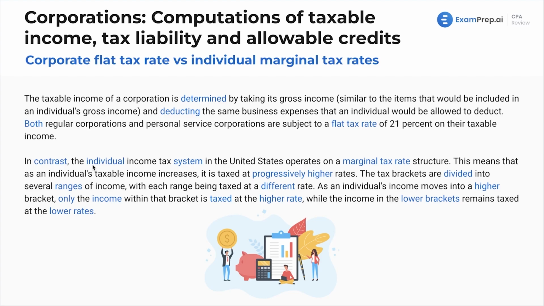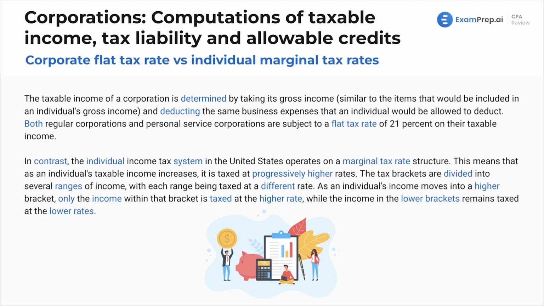However, in contrast, the individual income tax system in the US operates on a marginal tax rate structure. This is just another reminder. We saw this in individual income tax, but I would be generally familiar with the individual tax brackets and understand how that works. This means that as an individual's taxable income increases, it's taxed at progressively higher rates. The tax brackets are divided into several ranges of income, with each range being taxed at a different rate. As an individual's income moves into a higher bracket, only the income within that bracket is taxed at the higher rate, while the income in the lower brackets remains taxed at the lower rates.